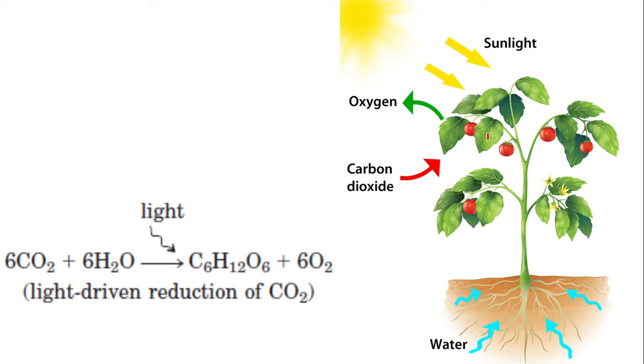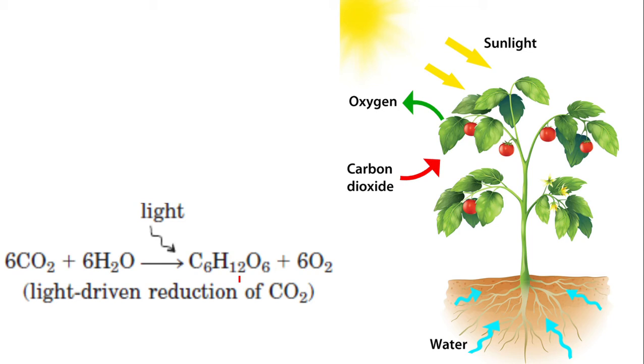Then the other raw materials are carbon dioxide and water. Carbon dioxide is taken from the surroundings. In the case of land plants, it is taken from the air. In the case of aquatic plants, it is taken from the water. And water also is required as a raw material. So the inorganic carbon dioxide is combined with water to produce organic carbon.